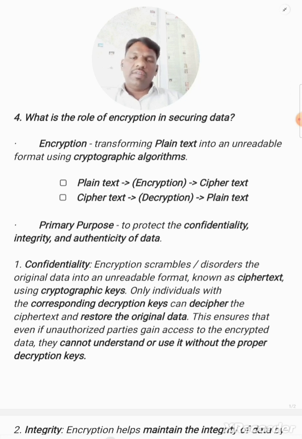Coming to the definition of encryption, it transforms plain text into an unreadable format. So remember the terms encryption, plain text, and we are transforming the plain text into an unreadable format using what? Using cryptographic algorithms. So three important terms: encryption, plain text, and cryptographic algorithms. Cryptographic algorithms are used to encrypt the data basically.